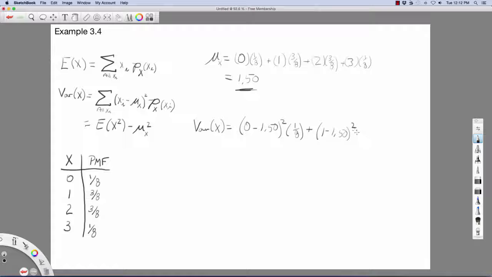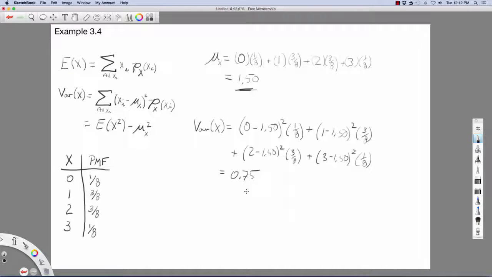We square that and multiply that times the probability of 1 showing up, which is 3/8. We then add 2 minus 1.5 squared times the probability 3/8, and finally 3 minus 1.5 squared times the probability of 1/8. And when we crank all this out, we see that we get 3/4 or 0.75.